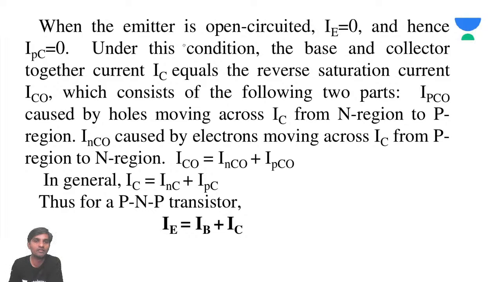Now, when the emitter is open circuited, IE is equal to 0, and hence IPC is going to be 0.